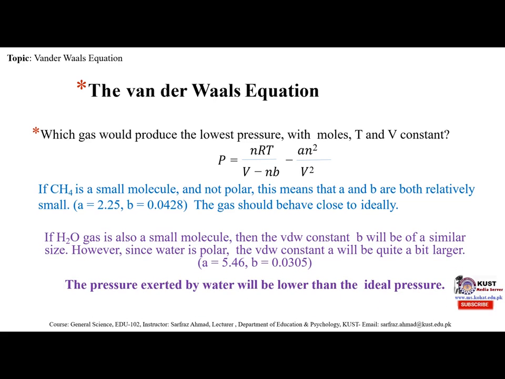The H2O gas is also a small molecule, so the van der Waals constant will be of a similar size. However, since water is polar, the van der Waals constant will be quite a bit larger. a is equal to 5.46 and the value of b is 0.0305. So the pressure exerted by water will be lower than the ideal pressure.